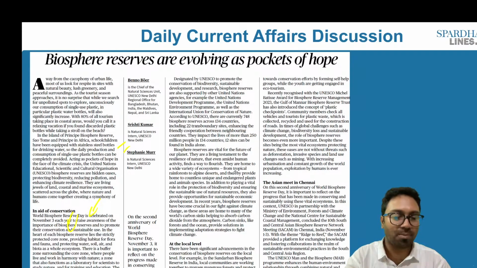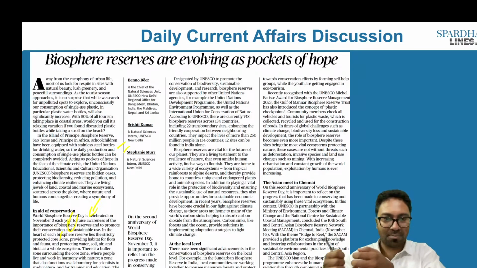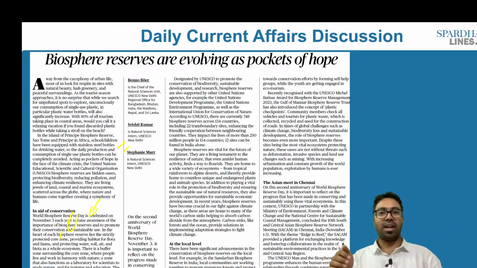In the heart of each biosphere reserve lies what is called the core zone, which we just discussed, providing habitat for the flora and fauna, protecting the water, soil, air and biota as a whole system. Then we discussed the buffer zone, which surrounds the core zone, where people live and work in harmony with nature. And finally, we discussed the transition zone, where it is about cultural and societal practices with respect to human activities.